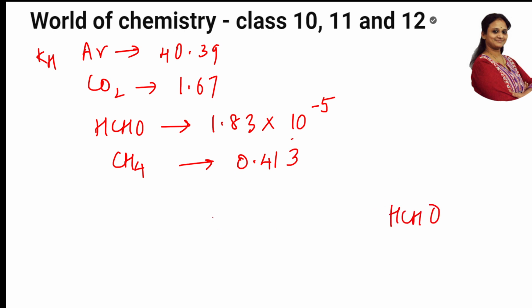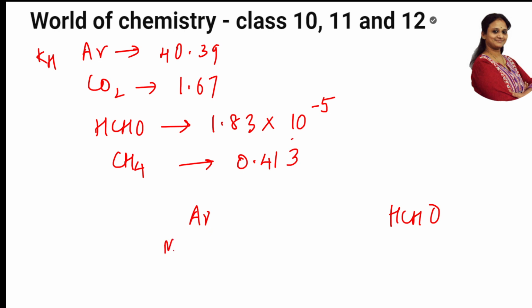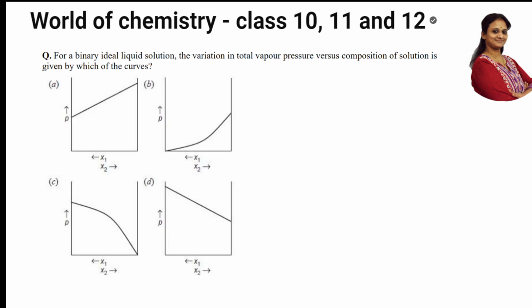Now the highest, which is having maximum KH, this one, because maximum KH means low solubility. Minimum KH, so high solubility. They asked me to arrange in increasing order. So the remaining I'm writing CO2, then CH4, and that's as simple as that. Easy, students, easy peasy. Let's go to the next question quickly.